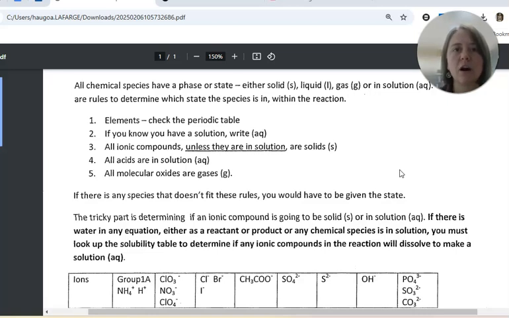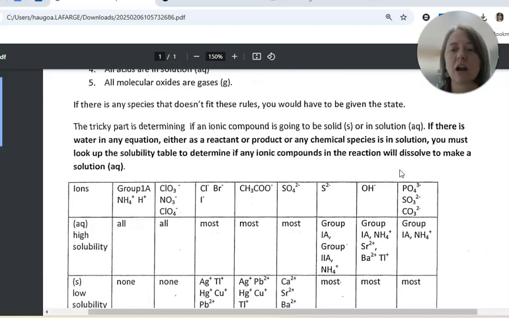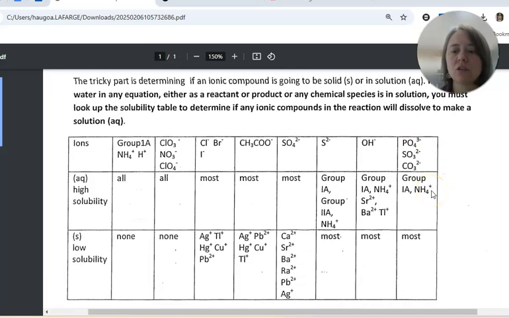But if there is water, or if any of the elements or compounds are aqueous, then you need to look at the solubility table for your ionic compounds. Now this is for ionic compounds. So we'll quickly go over how to use this right now.